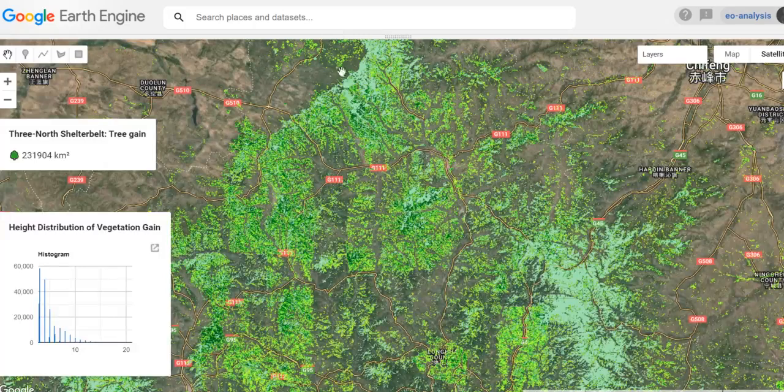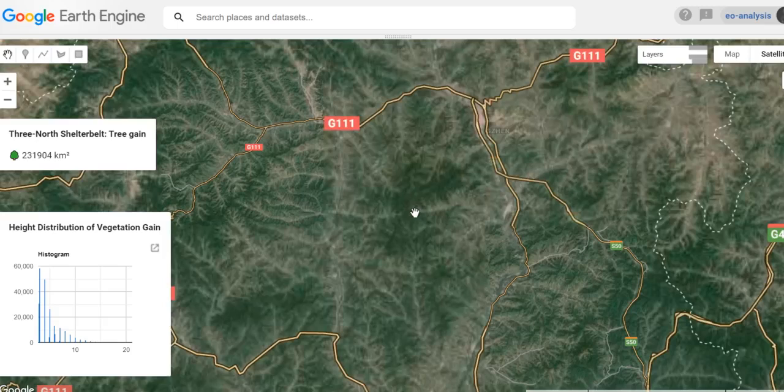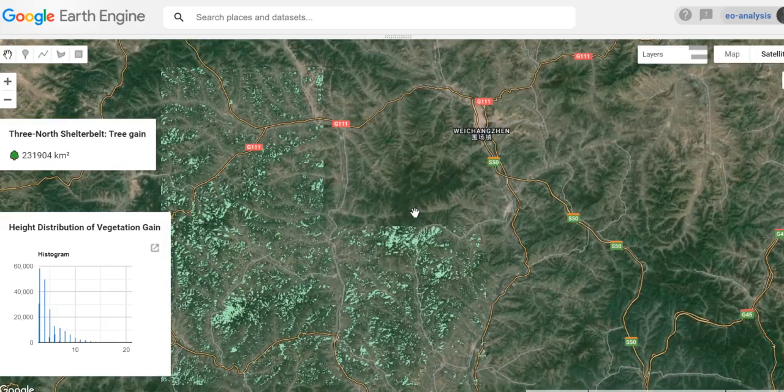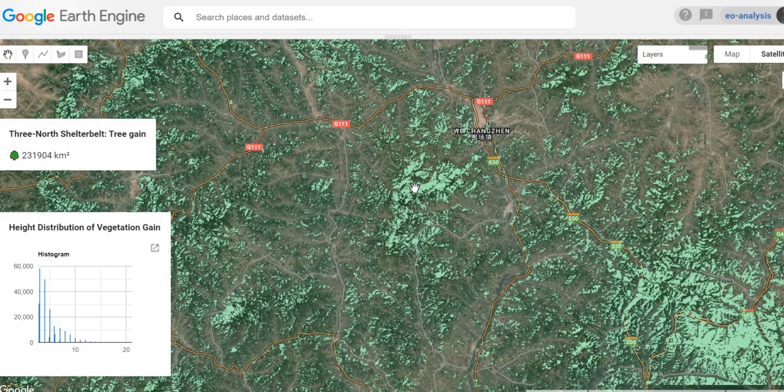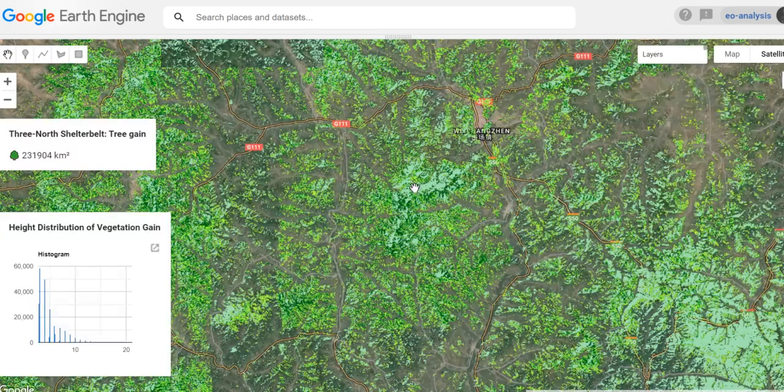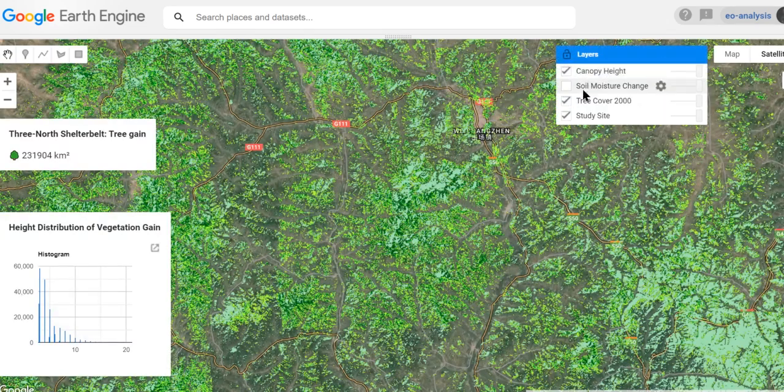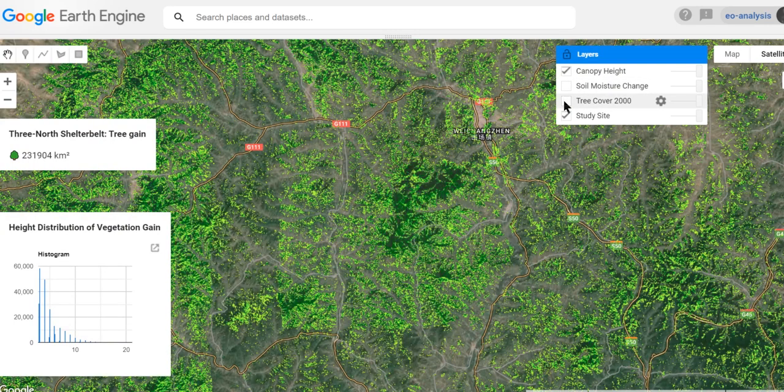If we zoom in here, we can see the new forest areas are always close to the original existing forest, so we can compare the differences.